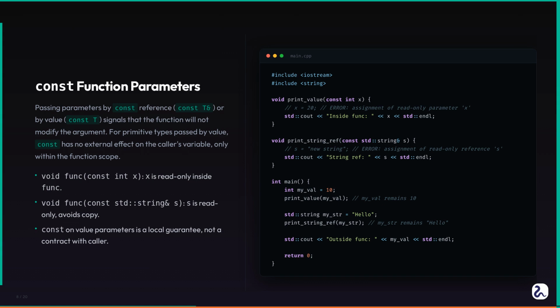In fact, const int and int are considered the same type in function parameter contexts when passed by value. This is because the caller's argument is copied anyway, so preventing modification of the copy does not affect the original. The const here prevents accidental modification of the local copy within the function, which is still good practice.